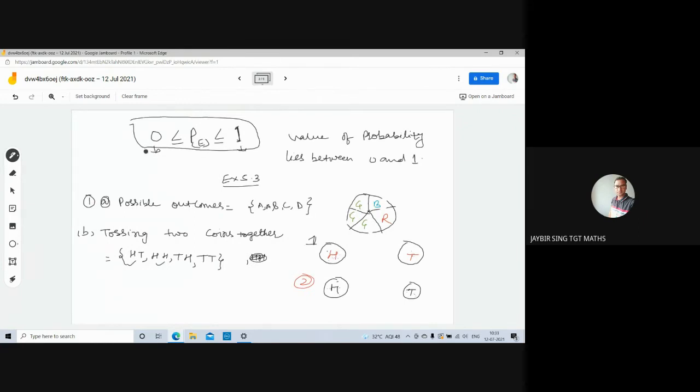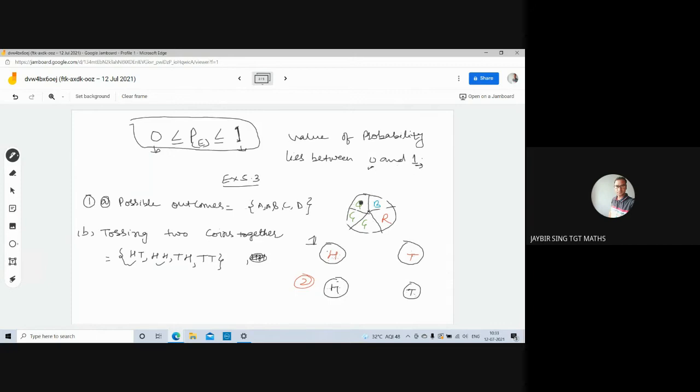So we have a very important point here. 0 is less than equal to probability of any event is less than equal to 1. It means value of probability lies between 0 and 1. It cannot be less than 0 and it cannot be greater than 1.